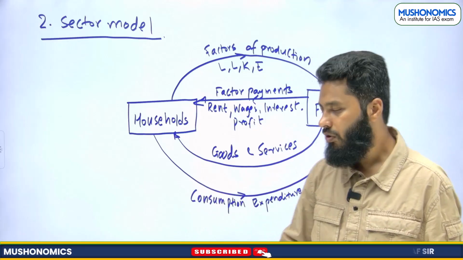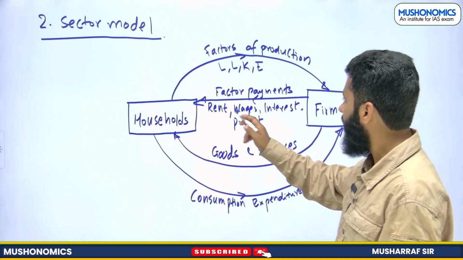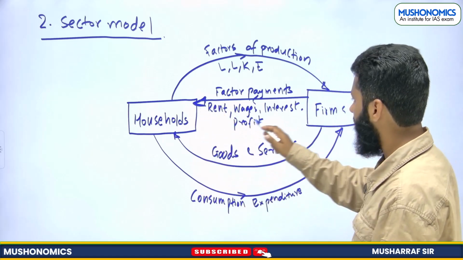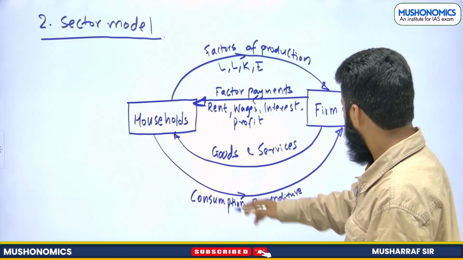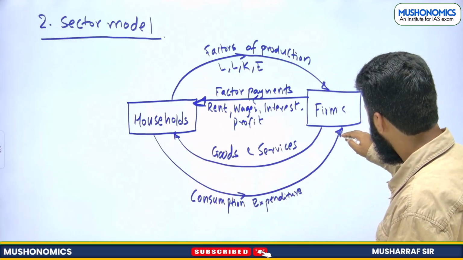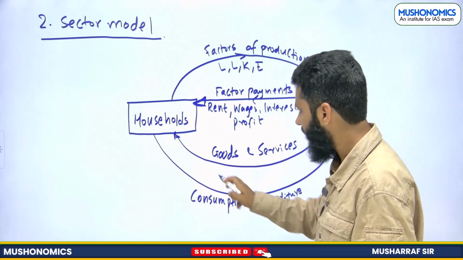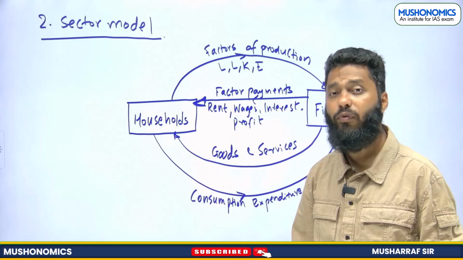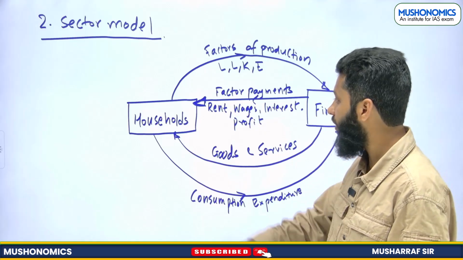So goods and services will be provided by firms to households, and households will be giving consumption expenditure to firms. Please understand, this is income of household, this is expenditure of firm, this is income of firm, this is expenditure of household. That is why this is known as circular flow of income and expenditure, right?